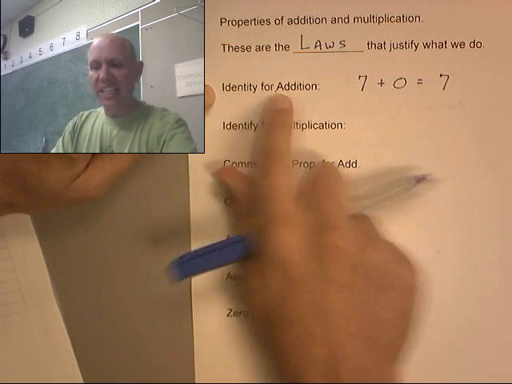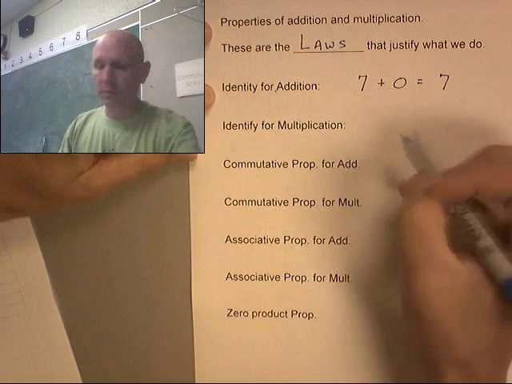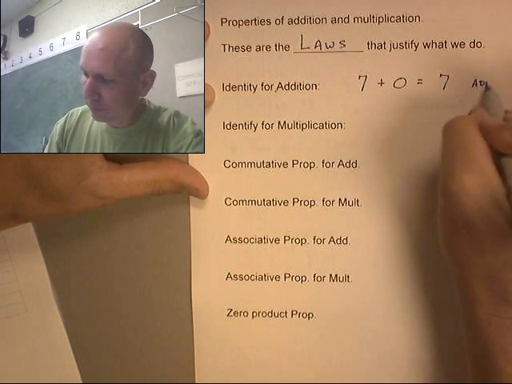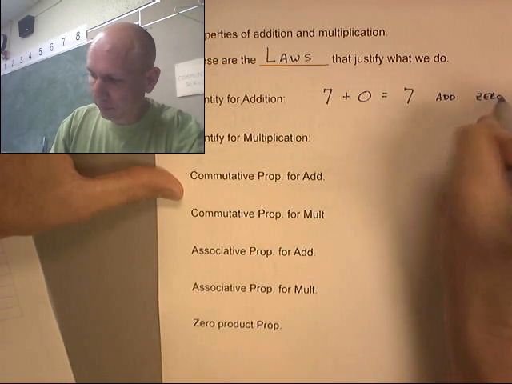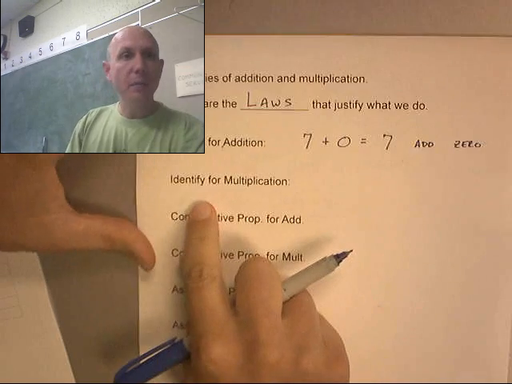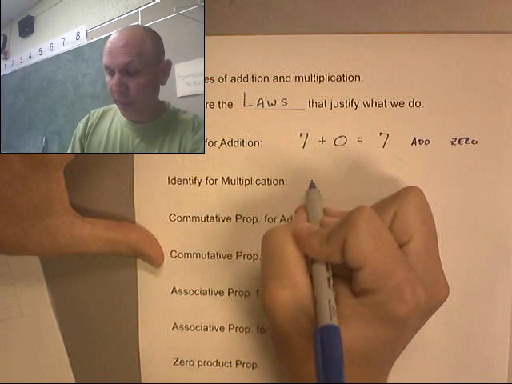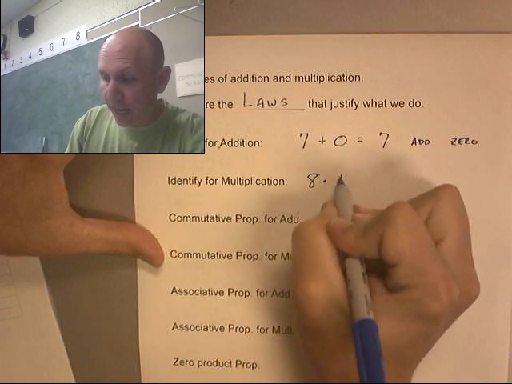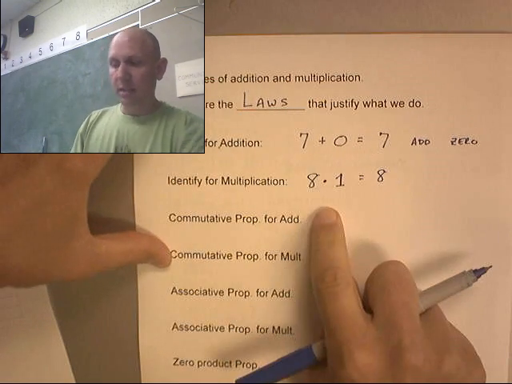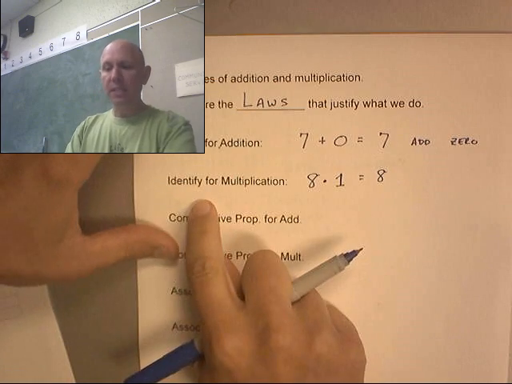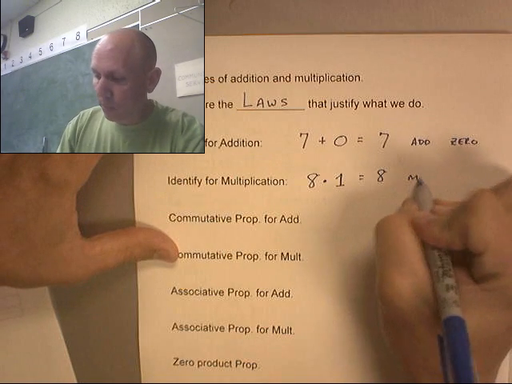Because the law, the identity for addition, says I can add 0. The identity for multiplication, well, let's pick a number again. 8 times 1 equals 8. And why can I do that? Because of the identity for multiplication. It lets me multiply by 1.